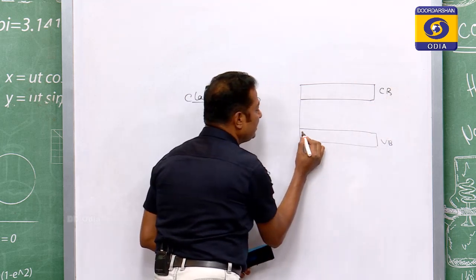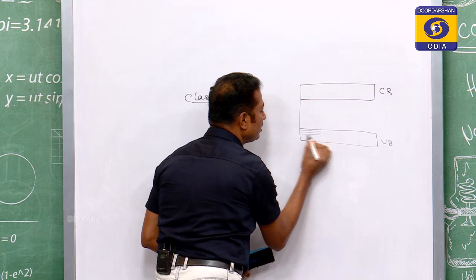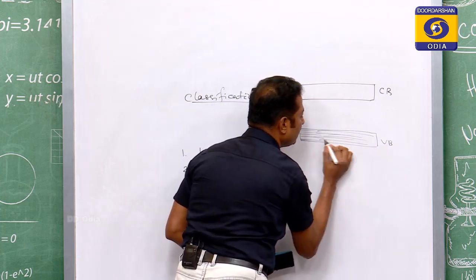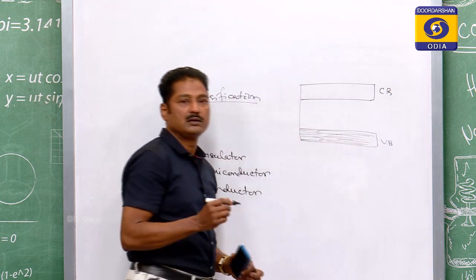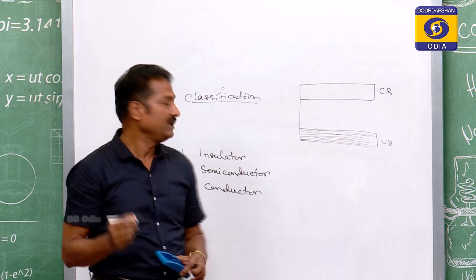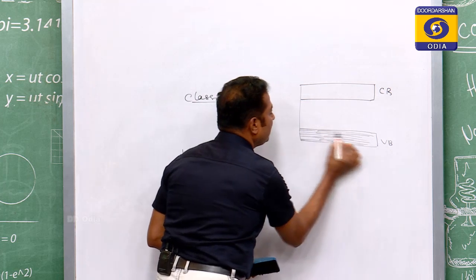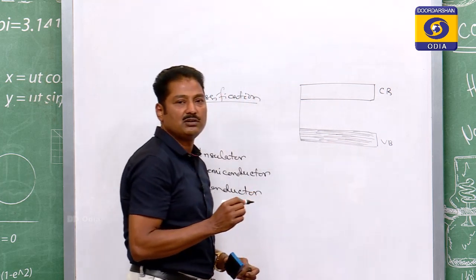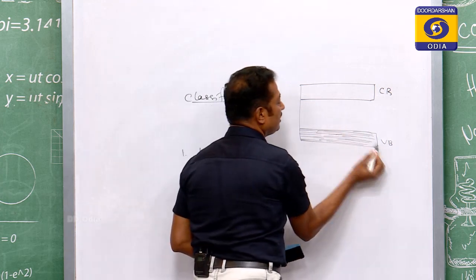The valence band is almost or fully filled, that means the band space is filled by energy levels, and the conduction band is empty.